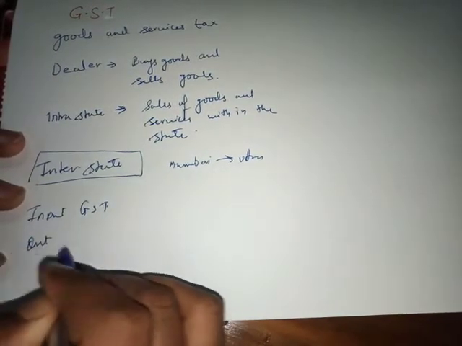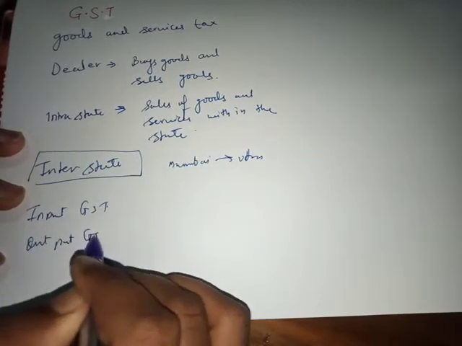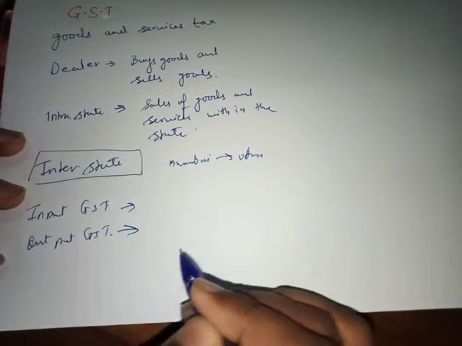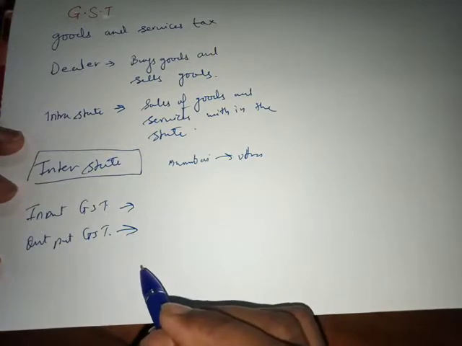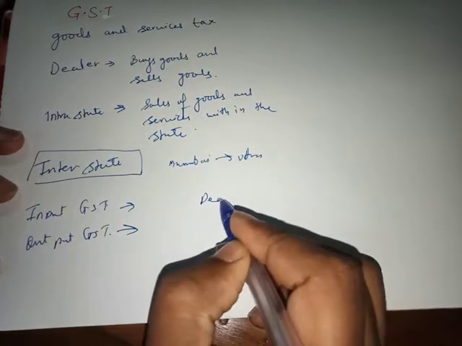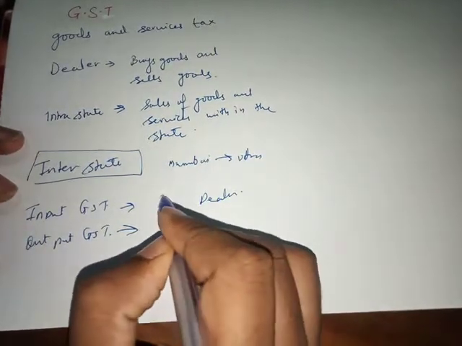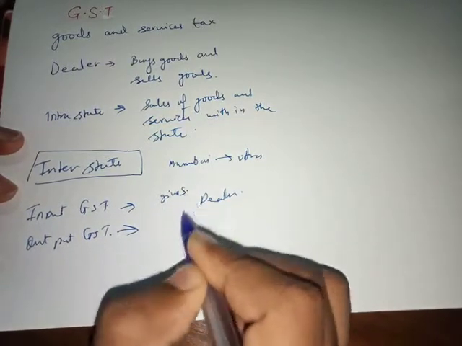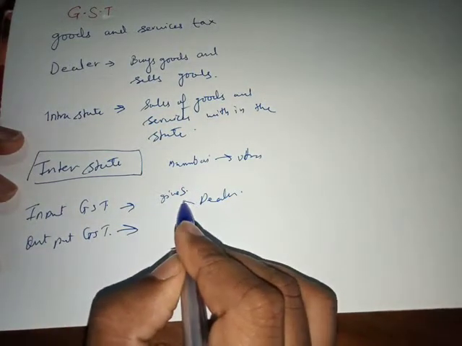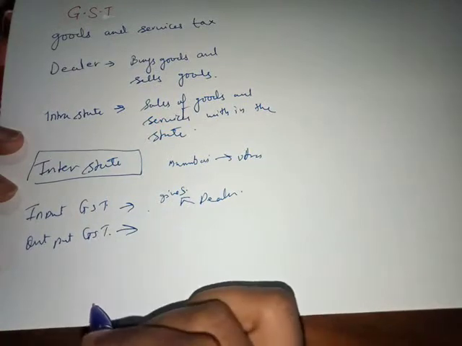Now, two things: input GST and output GST. So these are two GSTs that you need to keep in mind. Input GST का मतलब क्या होता है? When a dealer gives money to the government, or gives the GST or the tax to the government, that is called input GST.